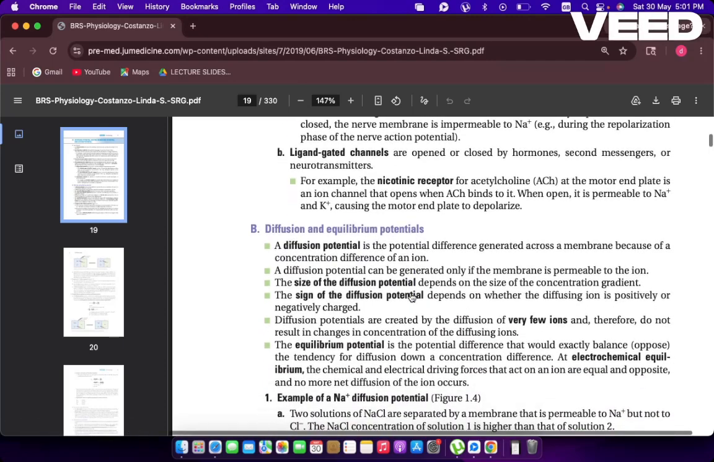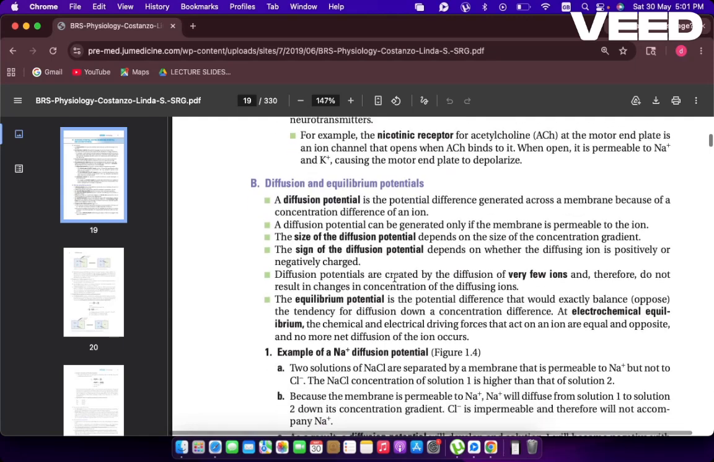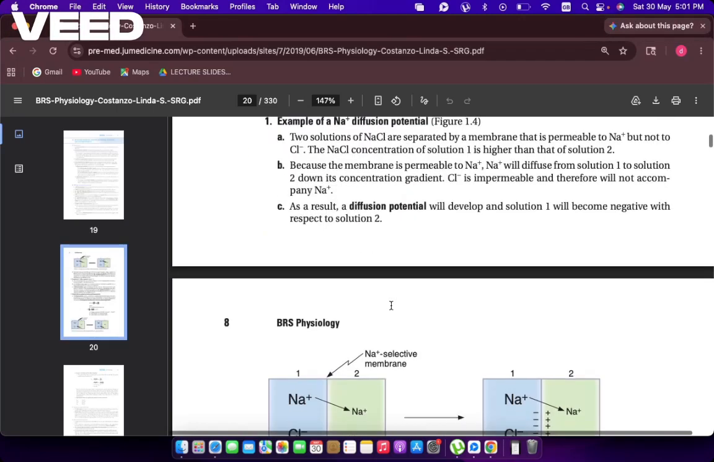Okay, then diffusion and equilibrium potential. Diffusion potential is a potential which is generated as a result of the diffusion of particular ions. So the diffusion of particular ions leads to a diffusion potential, right? And equilibrium potential: जब equilibrium reach हो जाता है, when the ion reaches the equilibrium, the potential difference which is present after reaching the equilibrium is called the equilibrium potential. Then there is an example given.